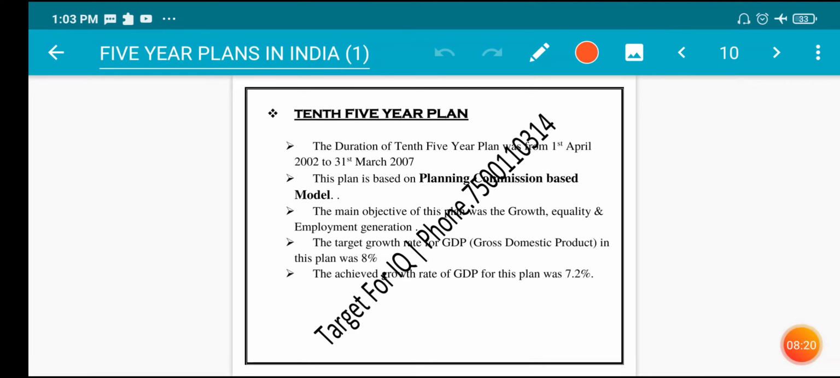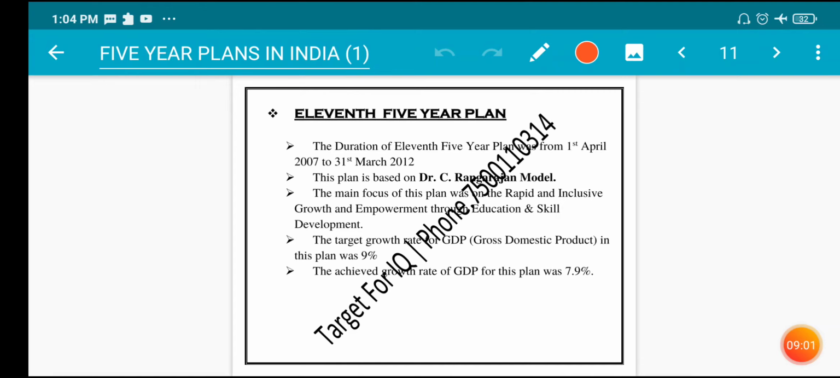The achieved growth rate of GDP for this plan was 5.4%. 10th five-year plan. The duration of the 10th five-year plan was from 1st April 2002 to 31st March 2007. This plan is based on the Planning Commission based model. The main objective of this plan was growth, equality and employment generation. The target growth rate for GDP, that is gross domestic product, in this plan was 8%. The achieved growth rate of GDP for this plan was